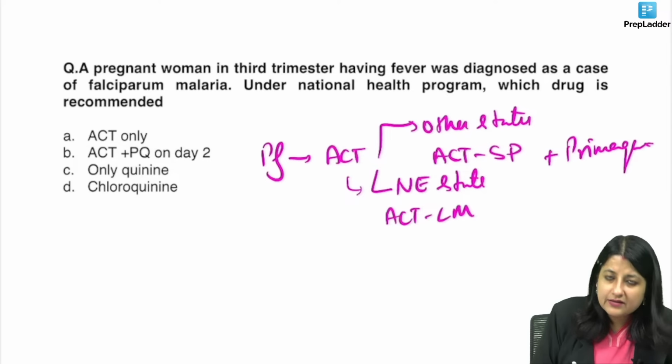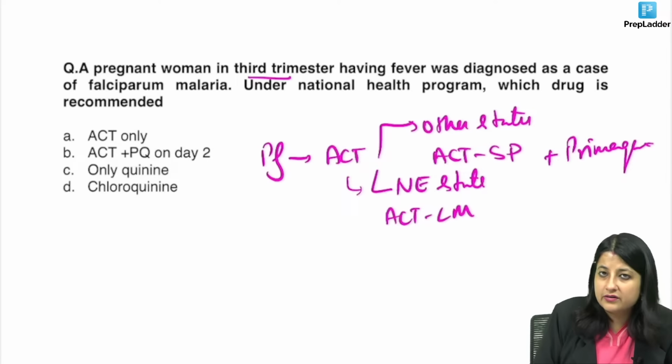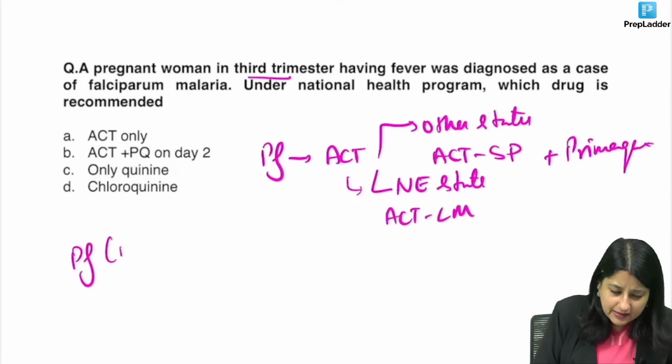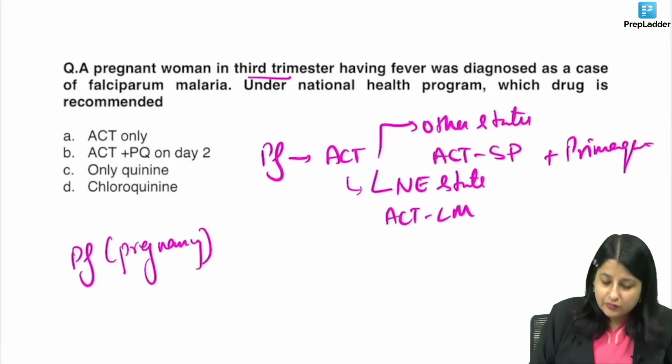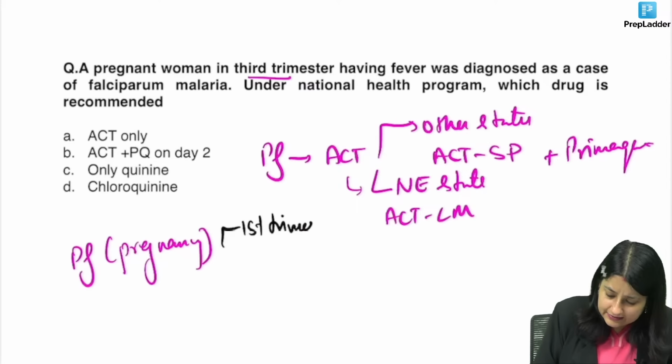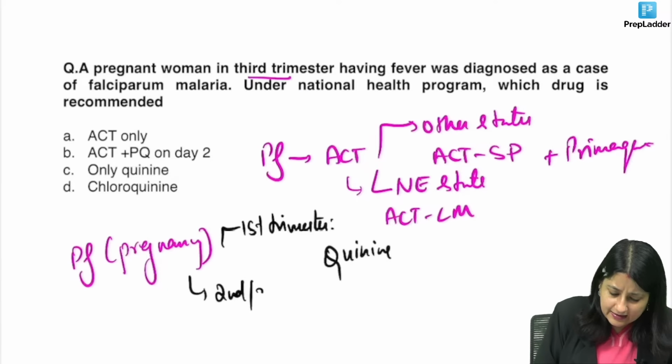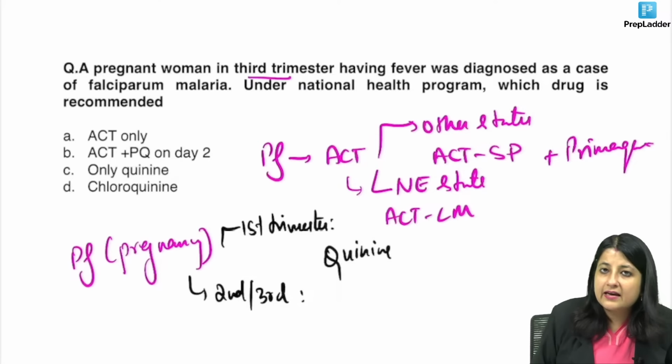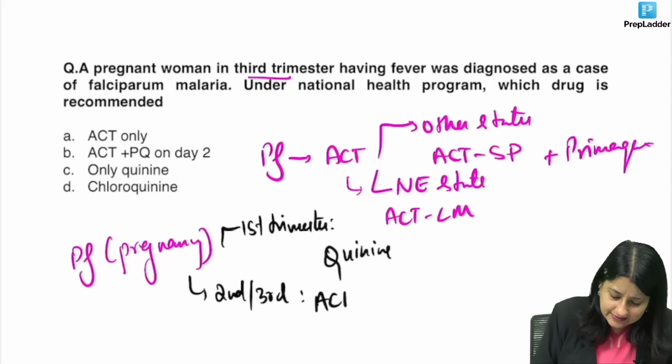Okay, this is the general rule, but here the question was 3rd trimester. So if the woman has Plasmodium falciparum and she is pregnant, in pregnancy, in case they ask 1st trimester, your answer is quinine. But over here they are asking 2nd or 3rd trimester. 2nd or 3rd trimester, it is ACT.